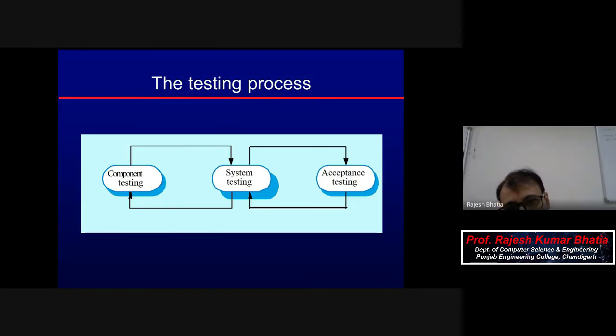All these components are there, and only if they are gelled properly will they work, otherwise they will not. It's not that only your software is important; all the rest of the components are also important. So your software has to gel completely with all these. That will be system engineering activities.